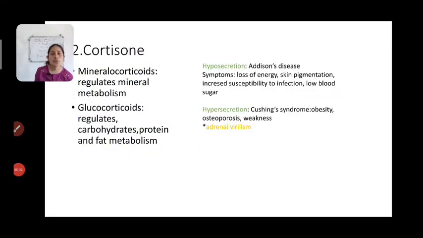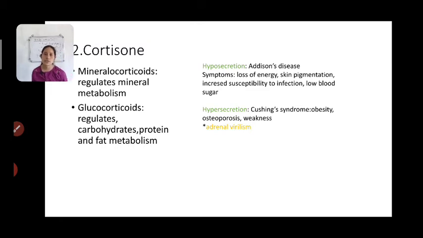okay, the next hormone that is secreted by your adrenal cortex is your cortisone, and on the basis of its function it can be categorized into 2 types. These cortisones are your steroid hormones, that is they are derived from cholesterol. So it can be divided into 2 groups, mineralocorticoids and glucocorticoids.